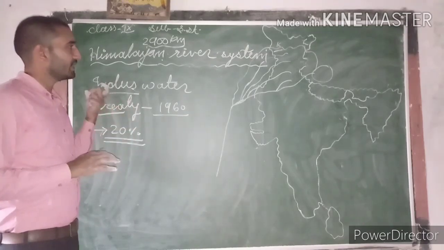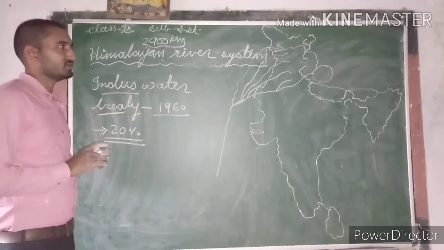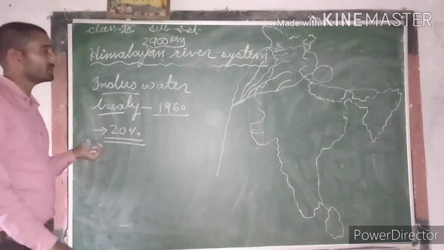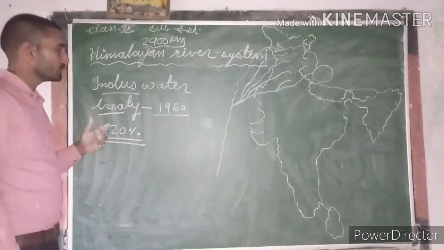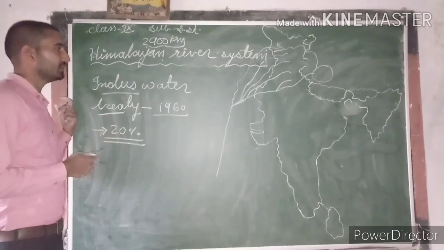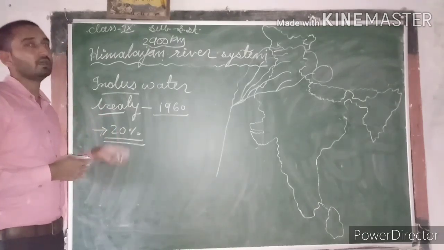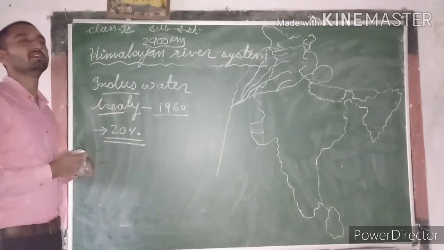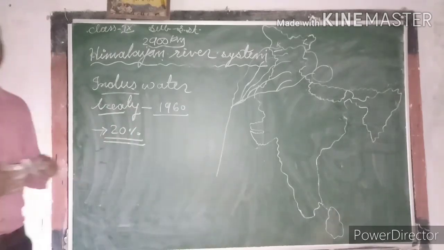Nearly 80% is used by Pakistan and 20% is used by India, which India uses for irrigation and potable water supply in Punjab, Haryana and western and northern parts of Rajasthan. Is that clear, guys?